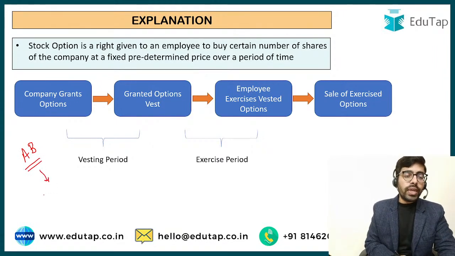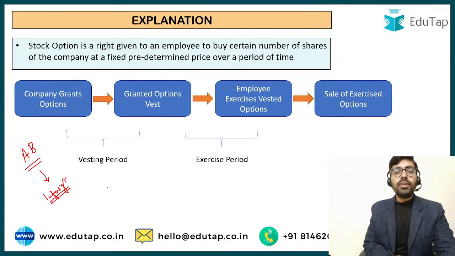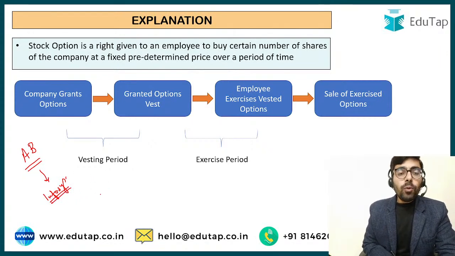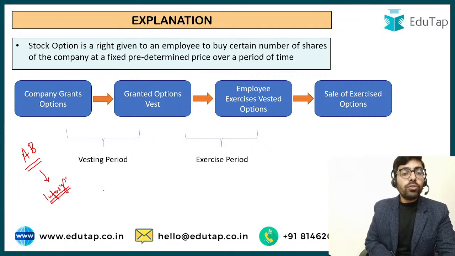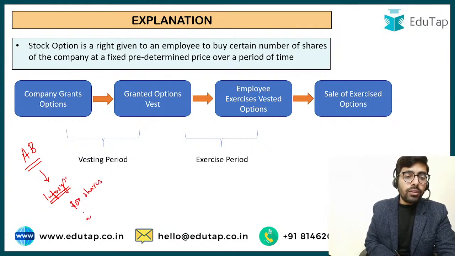Let's suppose he is joining Infosys. So now Infosys says to Ashish कि देखो, if you work with us for 3 years, we are giving you this right that you can get 100 shares of Infosys. आप 100 shares ले सकते हैं Infosys के अंदर at a concessional price, at a price of rupees 50.